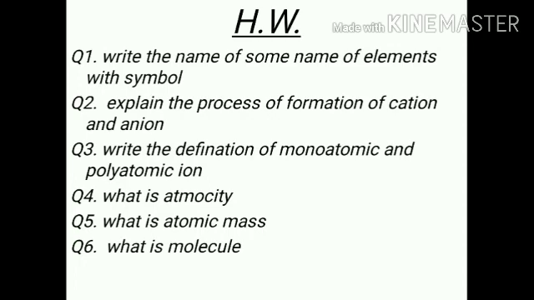Question number one: write the names of the elements with symbols. Question number two: explain the process of formation of cations and anions. Question number three: write the definitions of monoatomic and polyatomic ions. Question number four: what is atomicity? Question number five: what is atomic mass? Question number six: what is a molecule? These are the questions you have to do in your notebook, and it is compulsory. We will check it after school reopens.